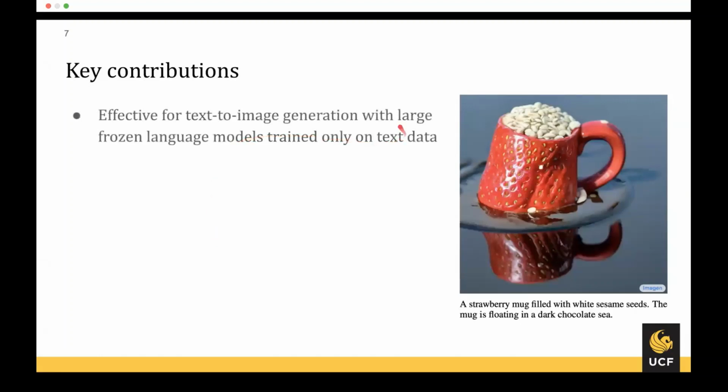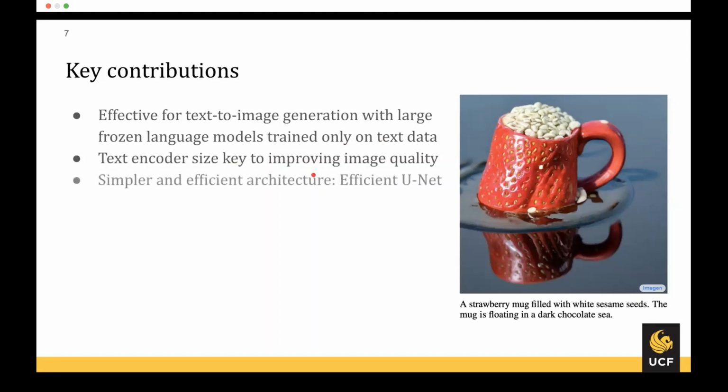In the paper, they show that large frozen text models that are only trained on text data are effective for text-to-image generation, and text encoder size is key to improving image quality. They propose a simpler and more efficient architecture, which is Efficient U-Net. We'll be talking about this one.